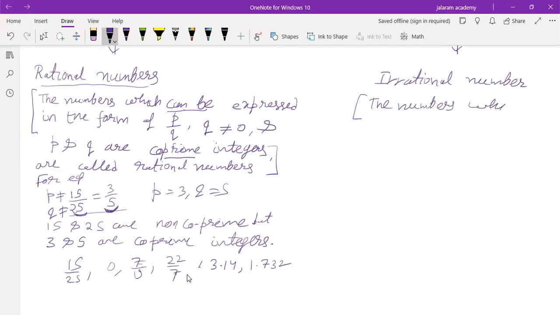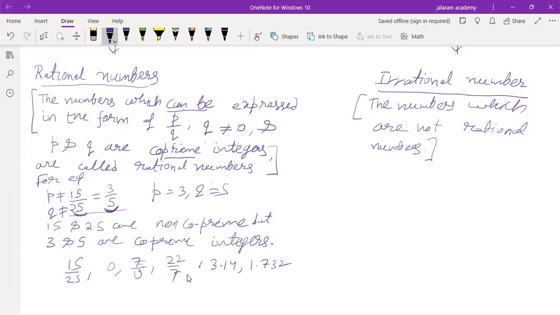The numbers which are not rational numbers are called irrational numbers. This is the simple definition. If in exams it is given to define irrational numbers, how will you define? First you have to define rational numbers. The numbers which can be expressed in the form of p by q with q not equal to 0, and p and q are co-prime integers, are called rational numbers, and those numbers which are not rational numbers are called irrational numbers. Is that clear to you, everyone?